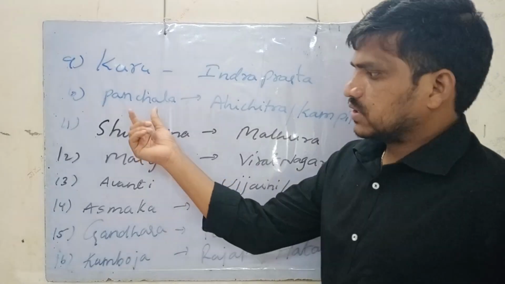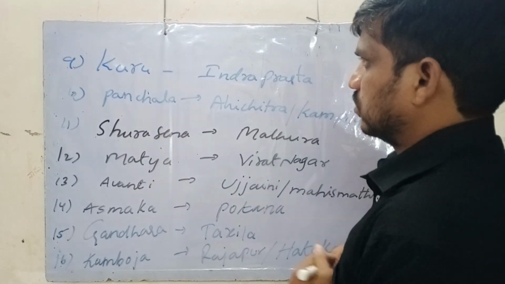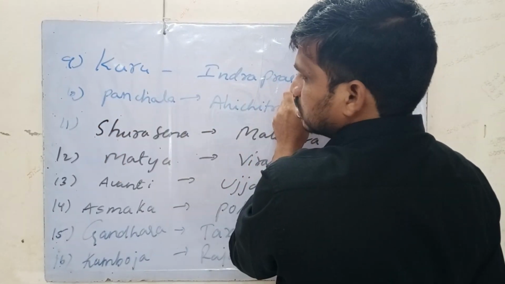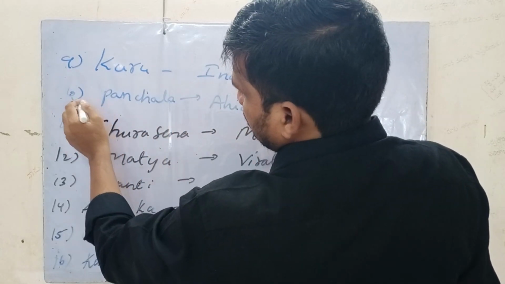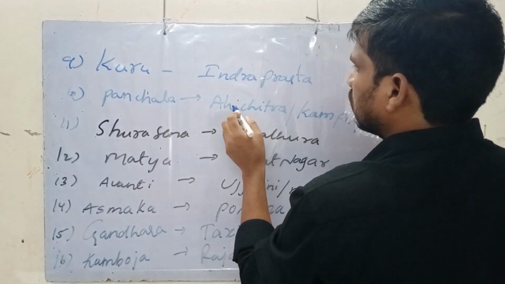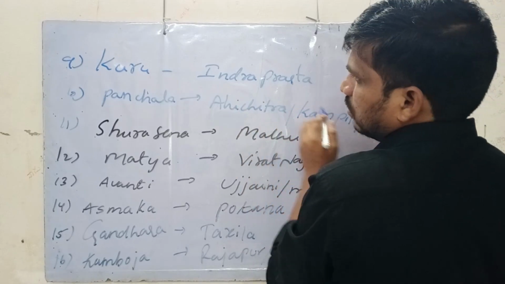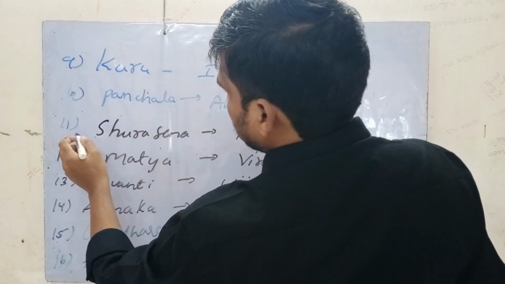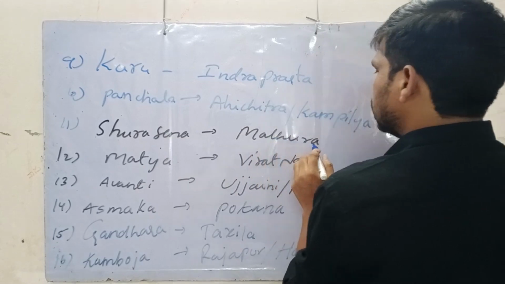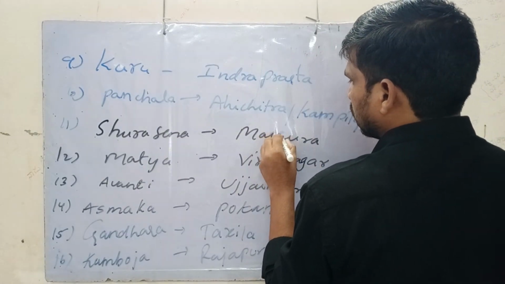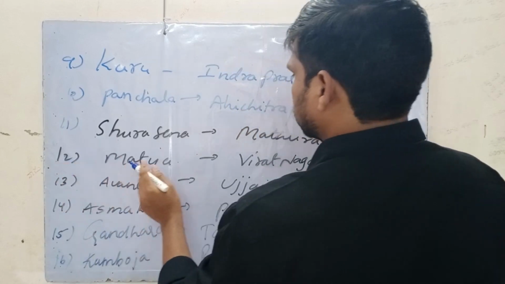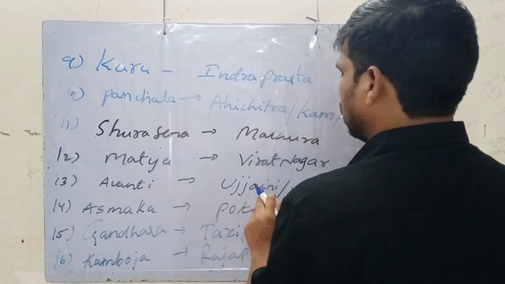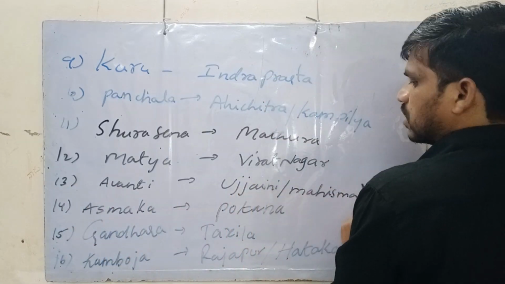Now let us see the other 8 Mahajanapadas and their capitals. Kuru's capital is Indraprastha. The 10th, Panchala. Panchala has two capitals, Haichitra and Kampilya. The 11th, Shurasena, its capital is Mathura. And the 12th, Matsya. Matsya's capital is Viratnagar. The 13th, Avanti. Avanti has two capitals, Ujjaini and Mahismati.